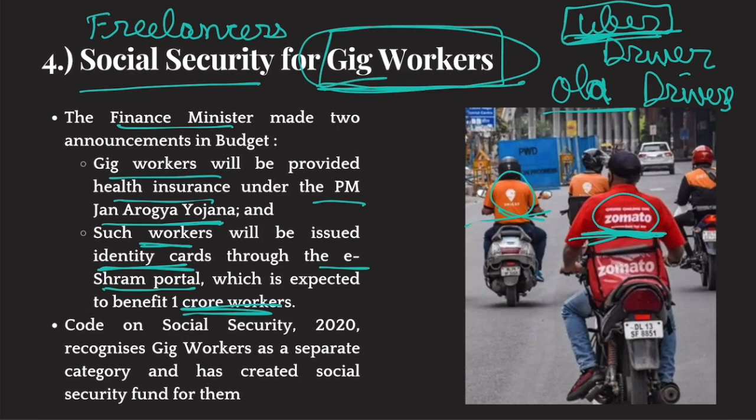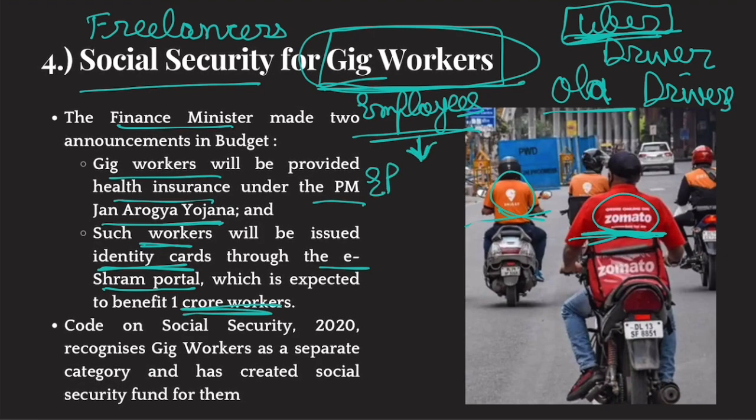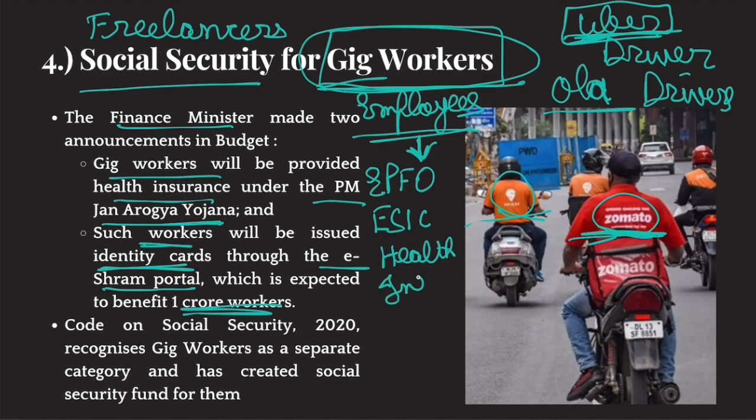And the problem with them is, since they are not traditional employees of that company, they are freelancers. Since they are not traditional employees, they don't receive a salary. They get payment for the deliveries they have made. Because they don't receive a formal salary, they don't get any employee provident fund benefit. They don't get any employee state insurance scheme benefit. They don't get any health insurance benefits from these companies.